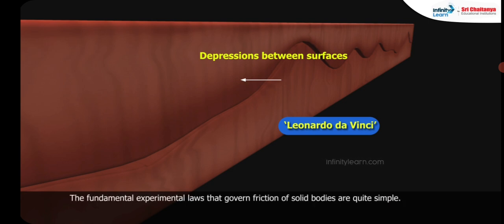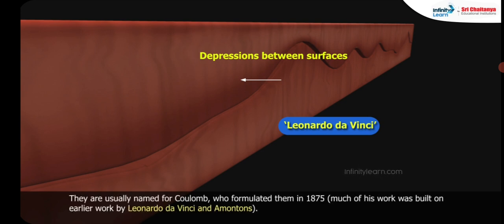The fundamental experimental laws that govern friction of solid bodies are quite simple. They are usually named for Coulomb, who formulated them in 1875. Much of his work was built on earlier work by Leonardo da Vinci and Amontons.